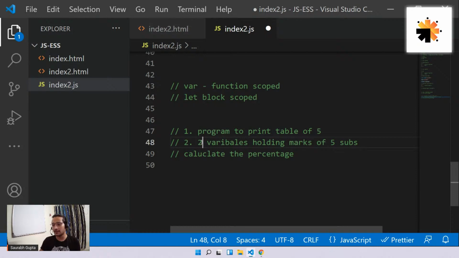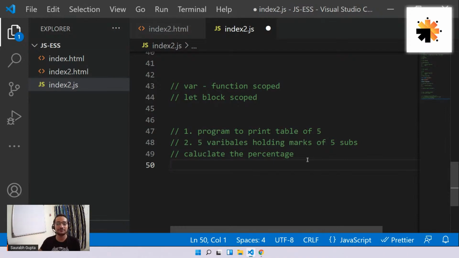Okay, two variables, I said five variables, so sorry. So five variables holding marks of five subjects, calculate percentage, and depending on the percentage, give grades like O, A, B, C, fail. No, table of 5 means 5, 10, 15, 20, 25, 30 till 50.